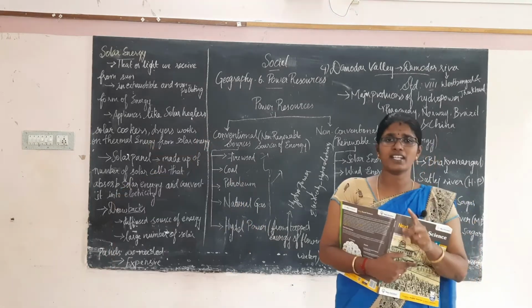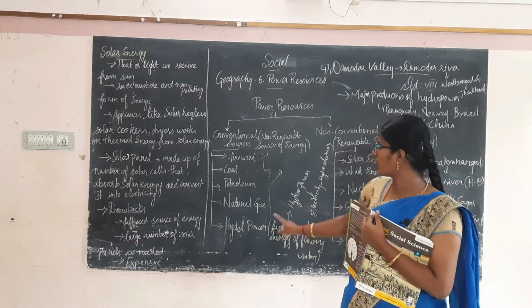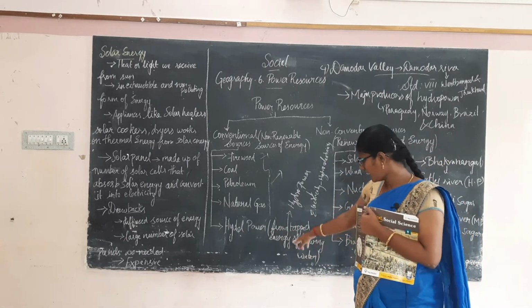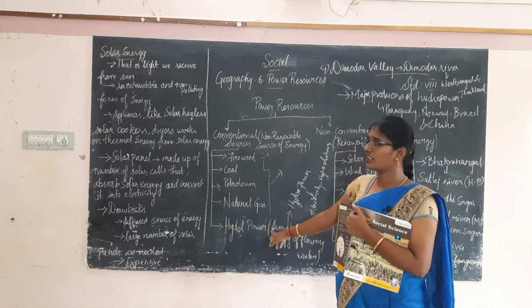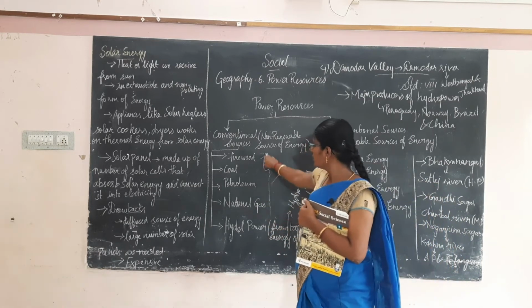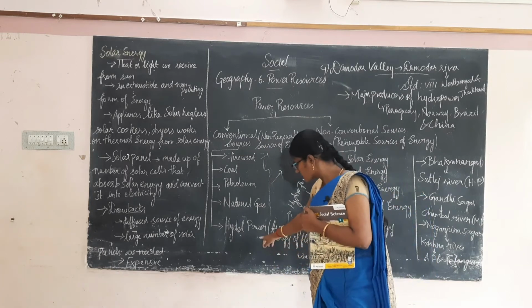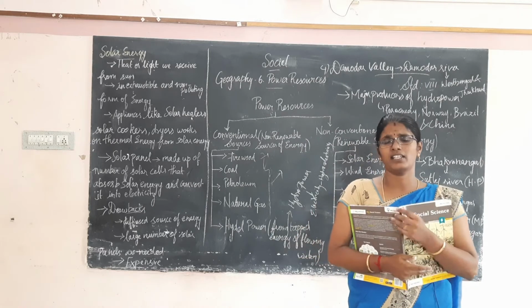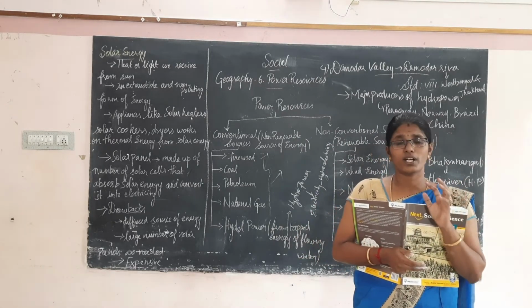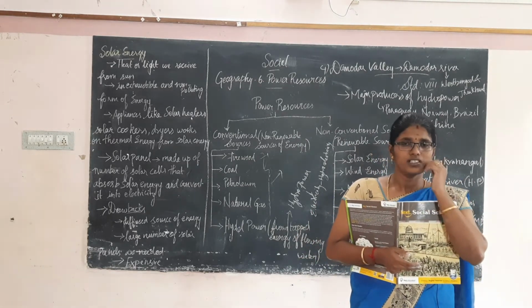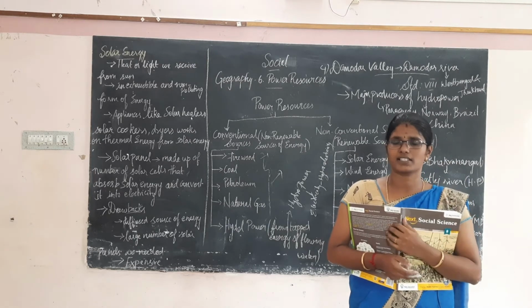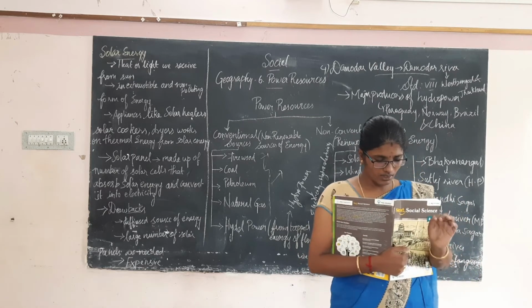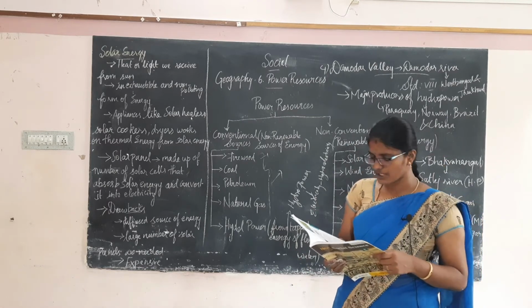Okay, disadvantage. And what is another disadvantage of conventional sources? It is not environment friendly. Except hydel power, these four are not environment friendly. Hydel power is also not environment friendly because when rainfall is high, what happens? There is flood. So it affects the nearby areas. So it also has some disadvantage. Okay. These are the disadvantages of conventional sources of energy.